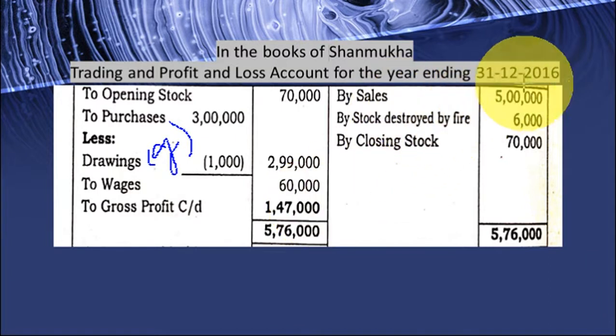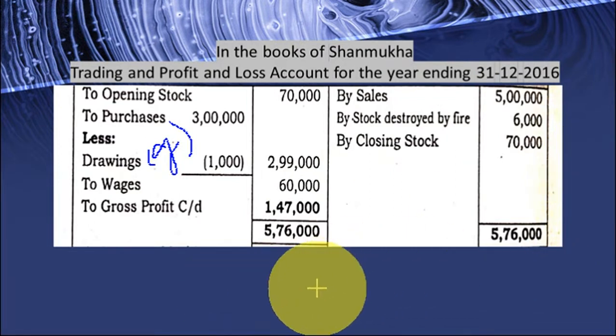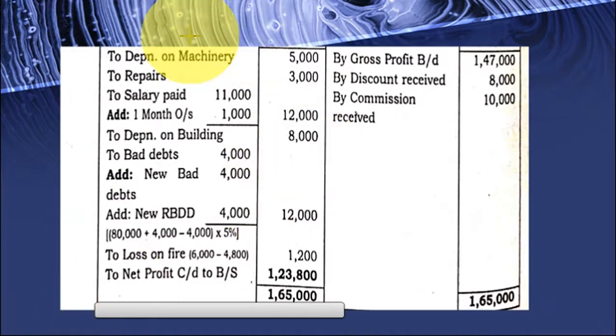Then sales 5 lakh. Stock destroyed 6,000. Closing stock 70,000. Total of both the sides 5,76,000 and the balancing figure is 1,47,000. Then depreciation on machinery 5,000. Repairs 3,000. Salary 11,000. Add outstanding salary 1,000.